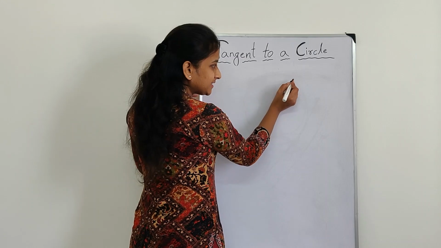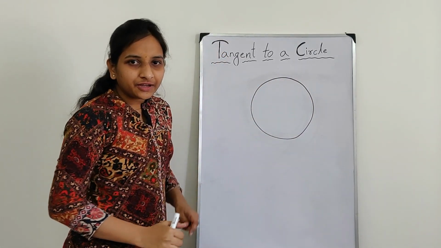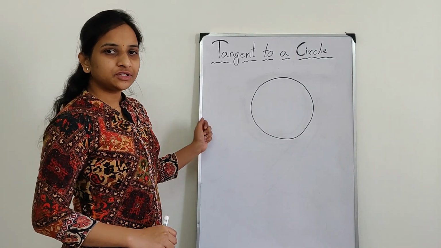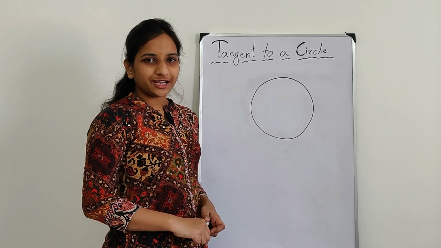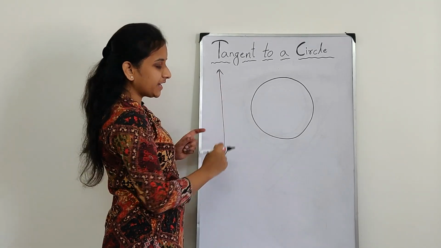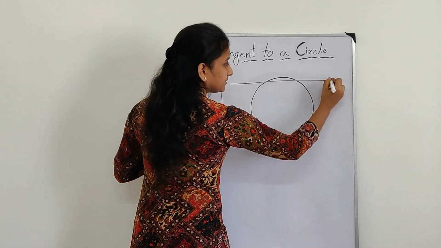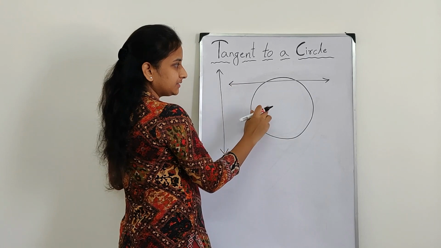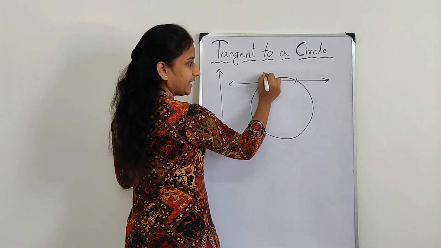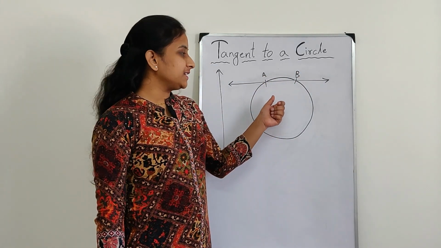Okay, I am drawing one circle here. If someone asks you to draw a line to this circle, there are three possibilities. I can draw a line like this, which is outside the circle. Or I can draw a line like this. This line intersects the circle at 2 points, point A, point B. This line is called secant of a circle.